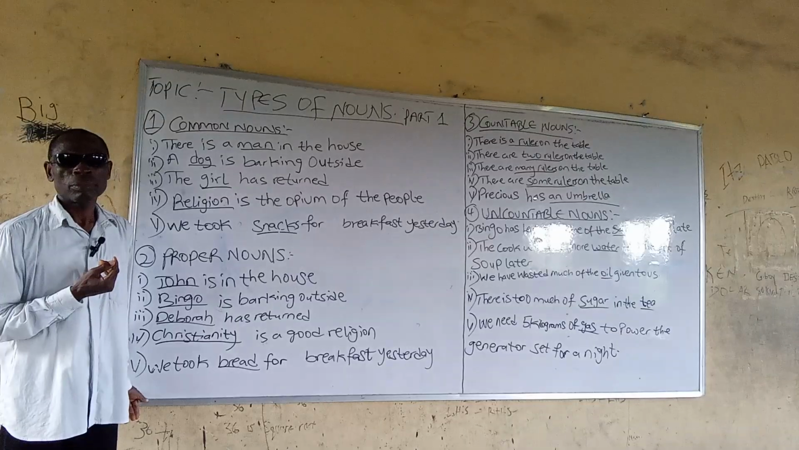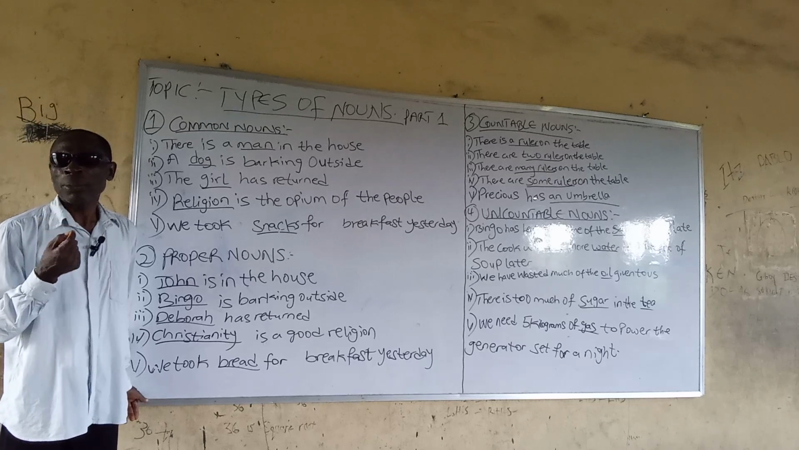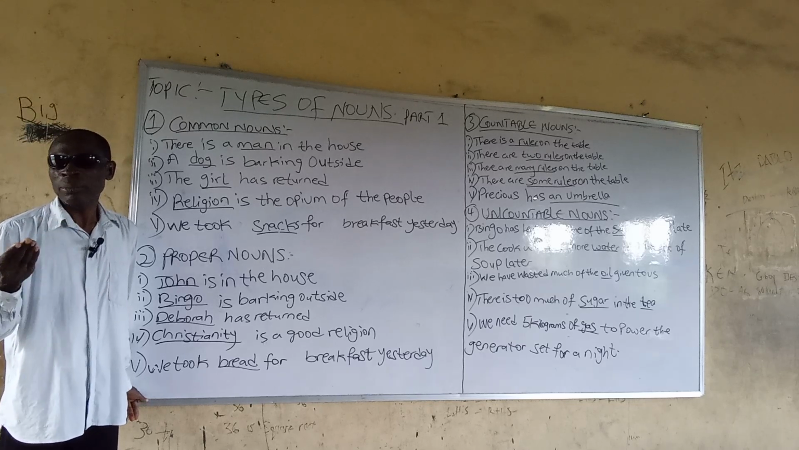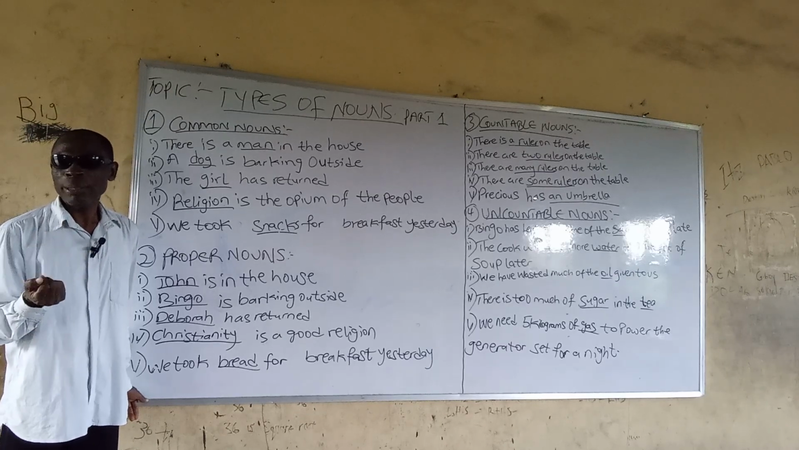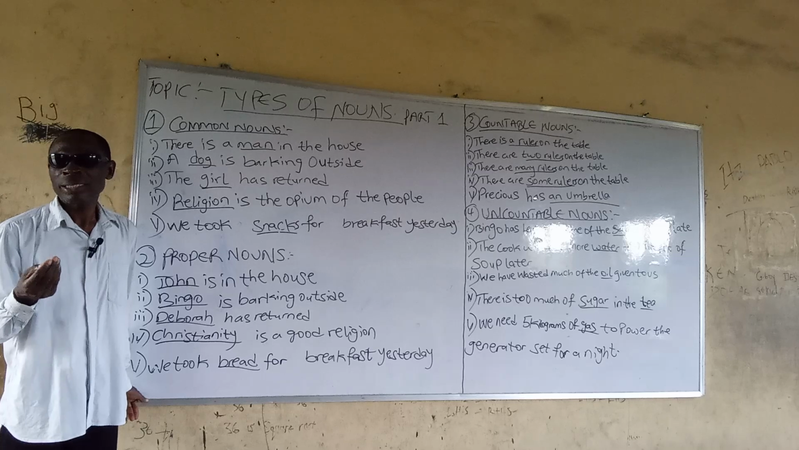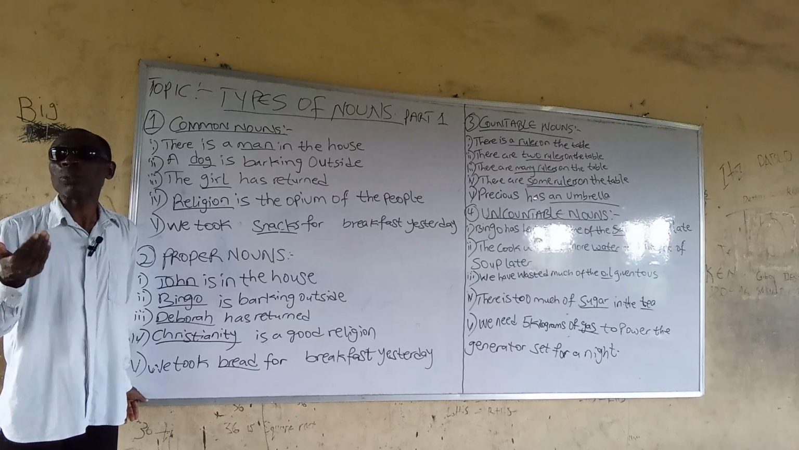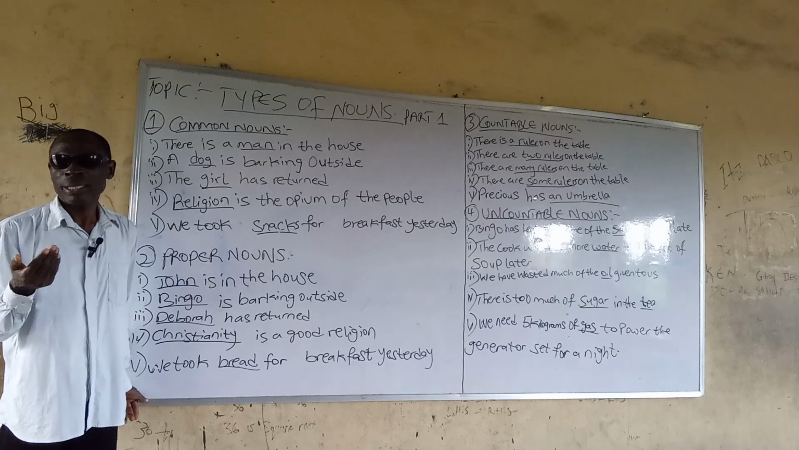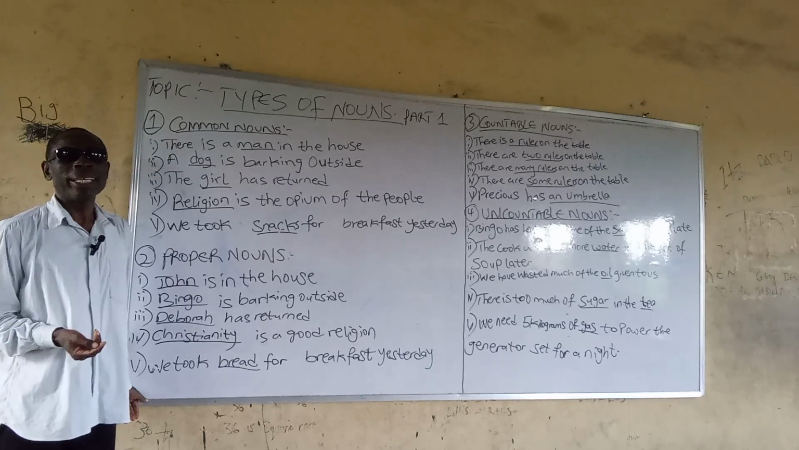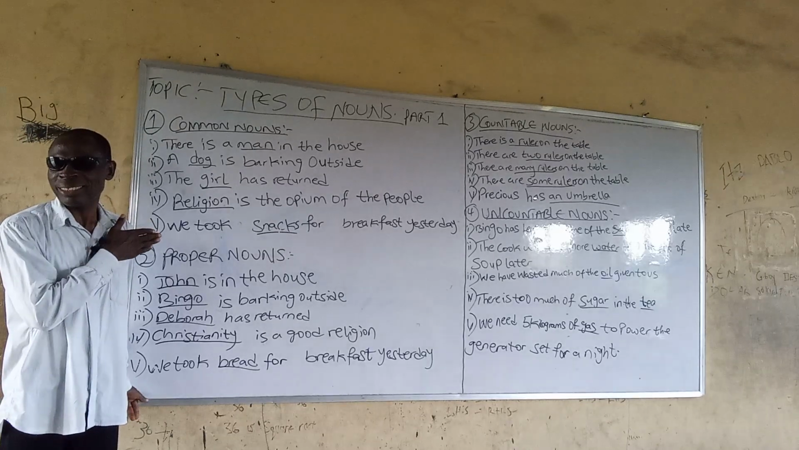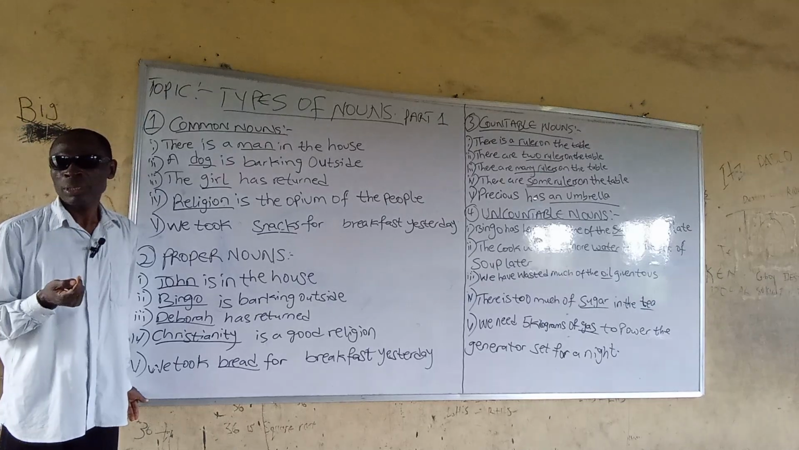Common nouns. What is a common noun? A common noun is a common name shared by a group of persons, animals, places, or things. It is not the name of a particular person, animal, place, or thing. The underlined words in the following sentences are examples of common nouns.